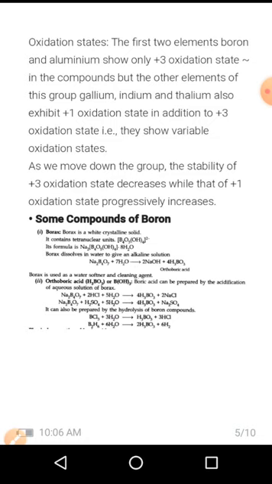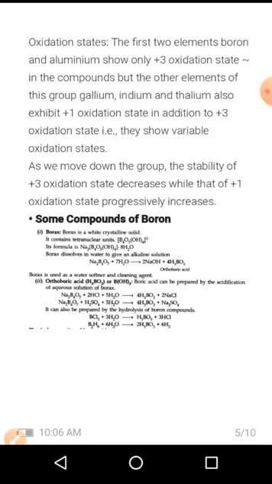H3BO3 plus NaCl. And similarly you can use another acid. When borax is treated with sulfuric acid in the presence of 5 molecules of H2O, it will produce H3BO3 plus Na2SO4.